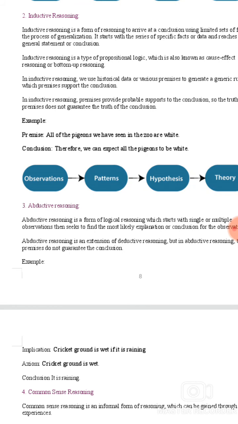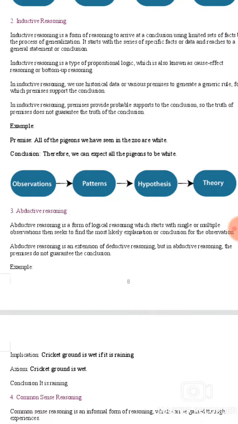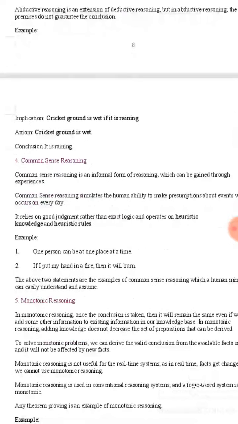Abductive reasoning is the extension of deductive reasoning, but in abductive reasoning the premises do not guarantee the conclusion. Example: implication, cricket ground is wet if it is raining. Axiom: cricket ground is wet. Conclusion: it is raining. Common sense reasoning is an informal form of reasoning which can be gained through experiences.